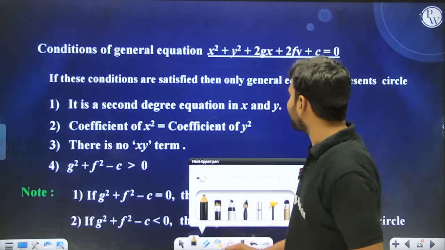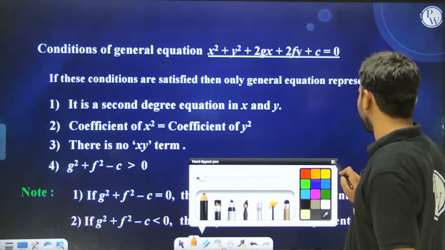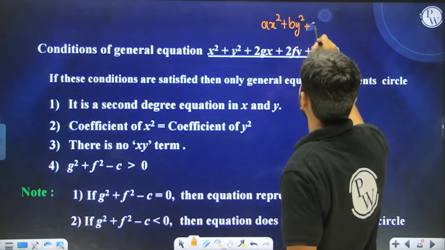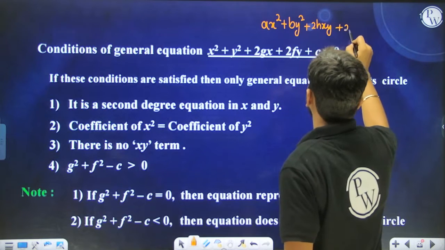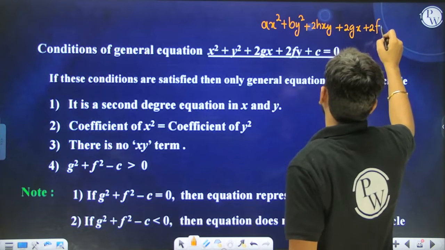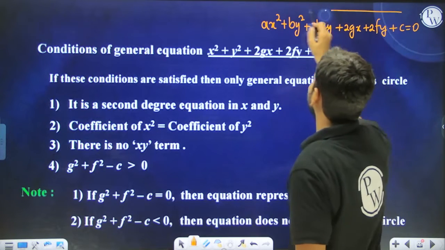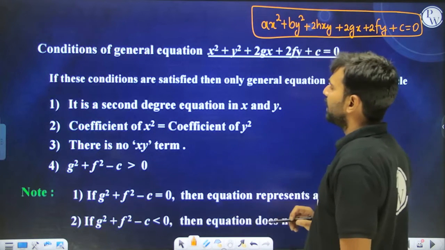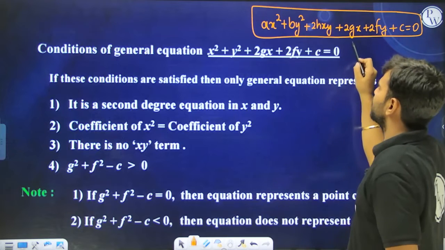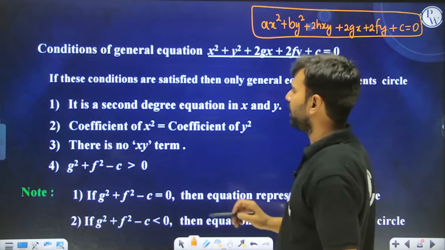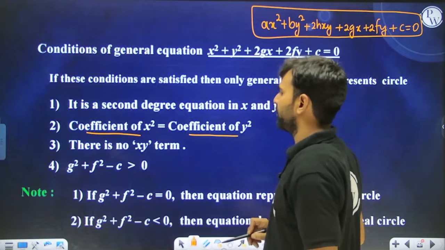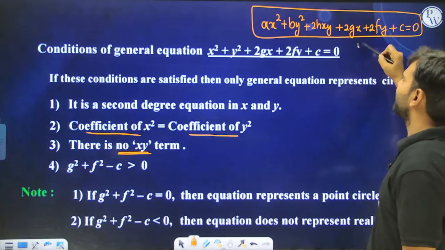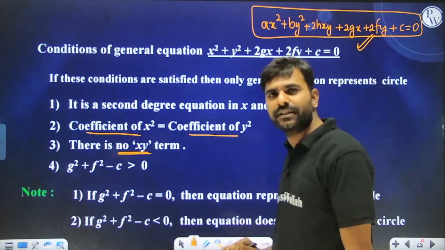Okay, so as I just told you, the 2-degree general equation ax square plus by square plus 2hxy plus 2gx plus 2fy plus c equals 0 is a general equation of a 2-degree curve. Then understand when this represents a circle: number 1, coefficient of x square equal to coefficient of y square, and there is no xy term in it. If these two things are satisfied in this equation, then we say that this equation represents a circle.